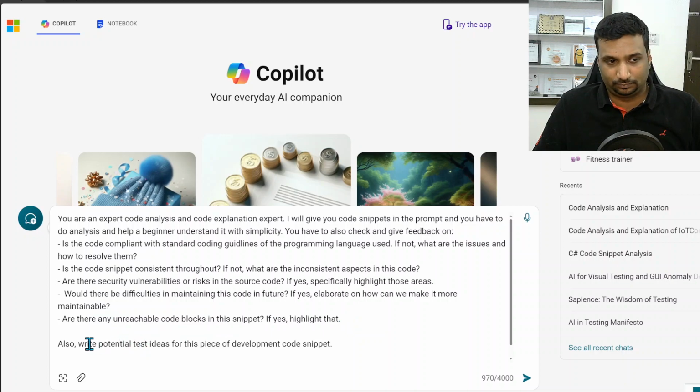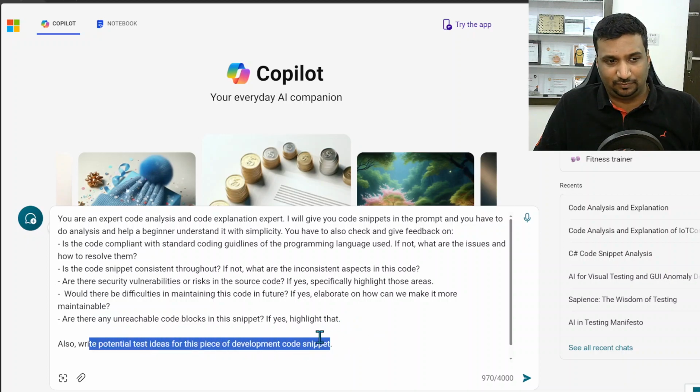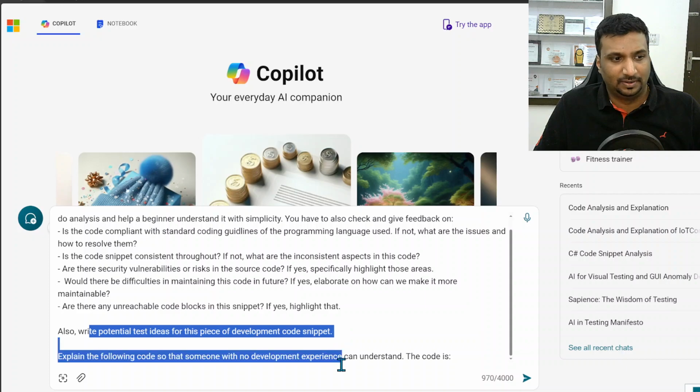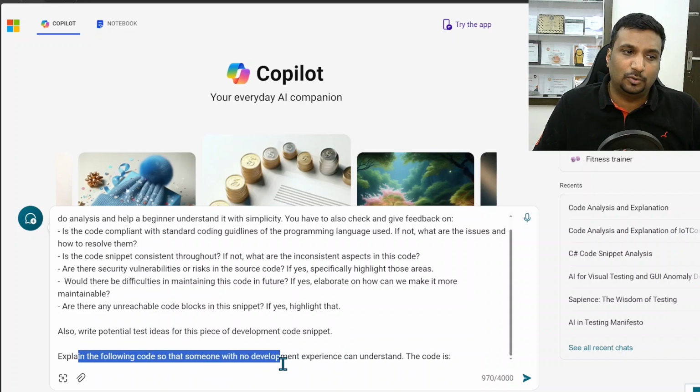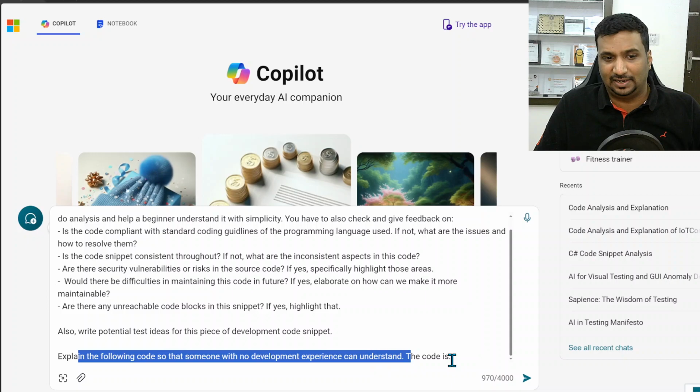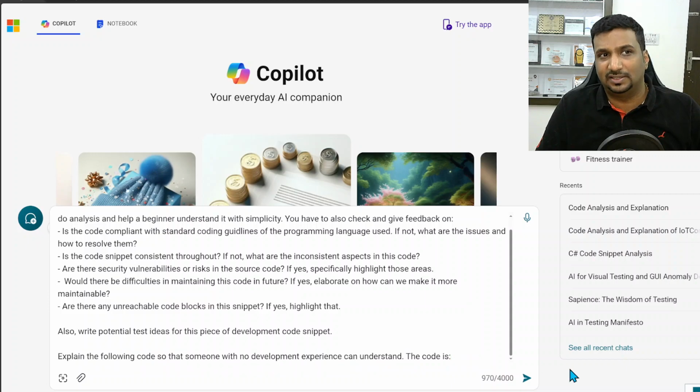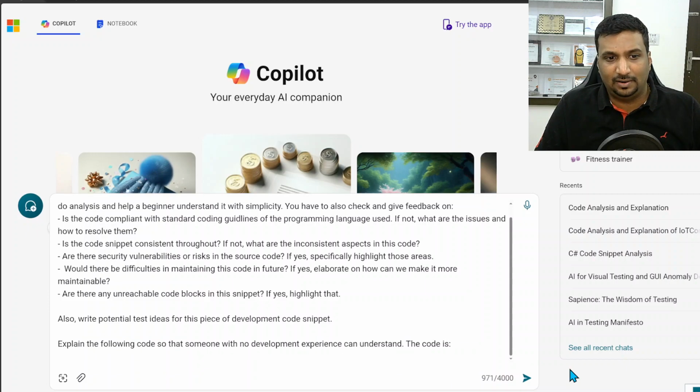Also, write potential test ideas for the code snippet. At the end, I've written: explain the following code so that someone with no development experience can understand. I don't want it to make any assumptions that I know anything. And then I paste the code.